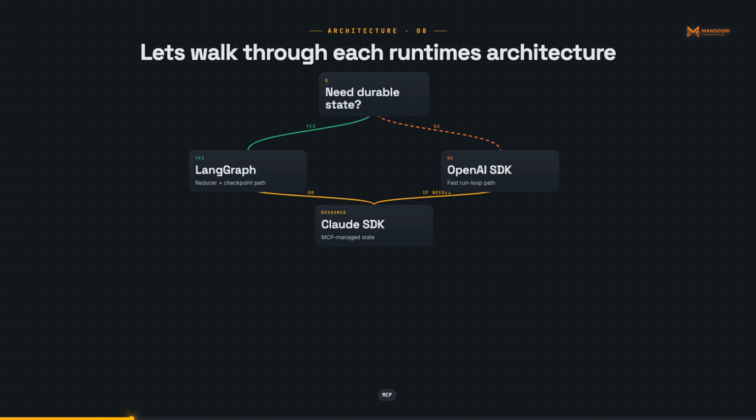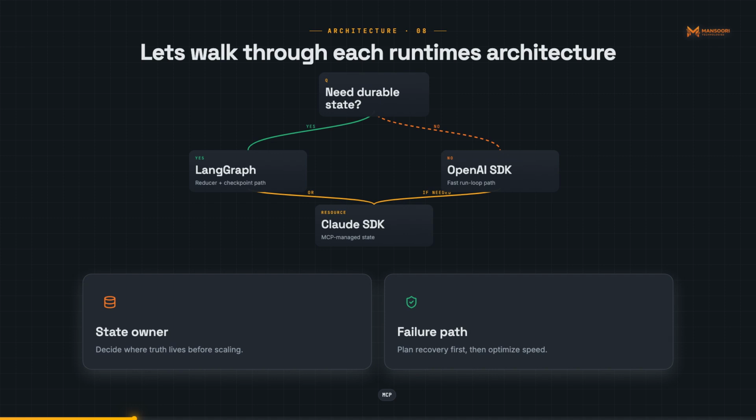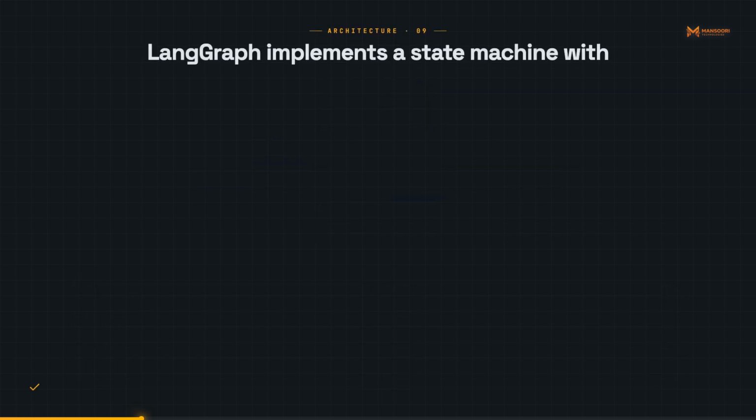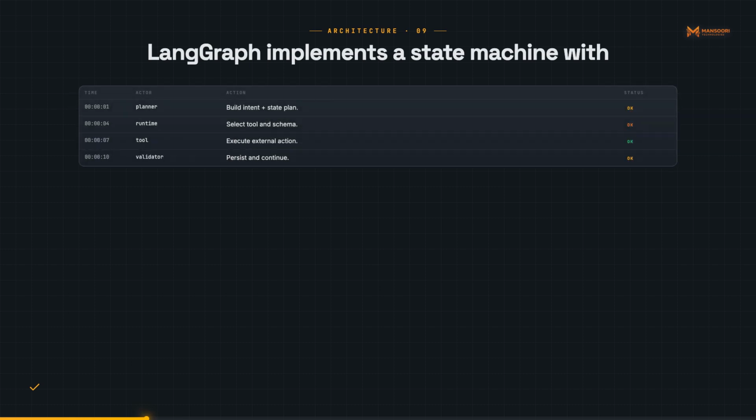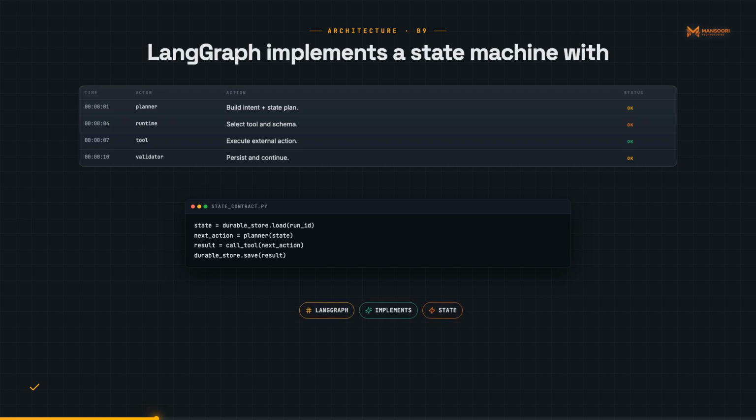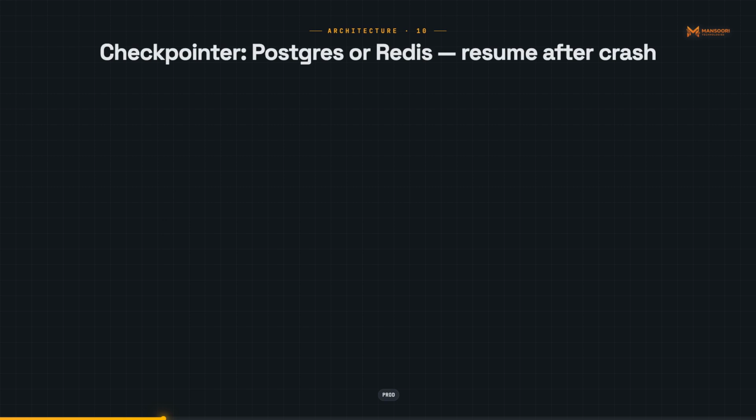3 questions per framework: where does state live, what is the execution model, and where does it break down at scale? Starting with LangGraph. LangGraph implements a state machine with typed nodes and typed edges. State is a typed dict with a reducer per field. By default, fields use last write wins, but list fields can use the add messages reducer for append-only accumulation. Each node is a function that receives the current state and returns a partial state update. Edges can be conditional, routing to different nodes based on state values.